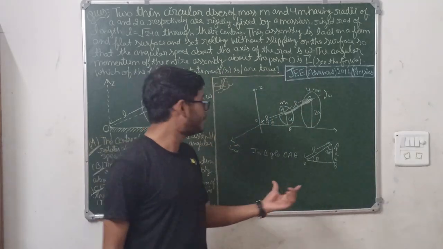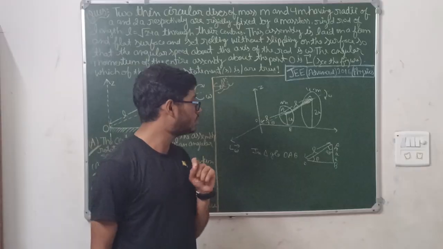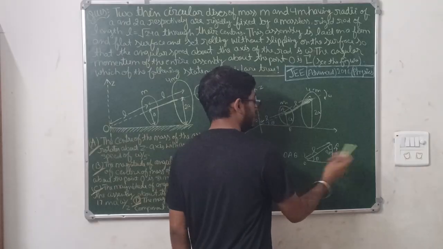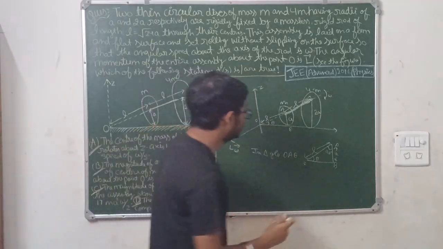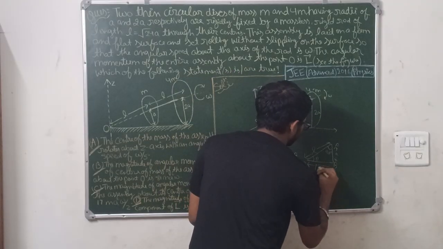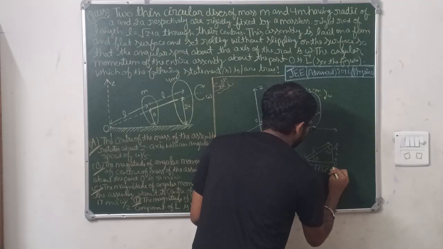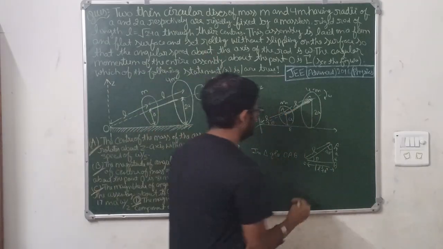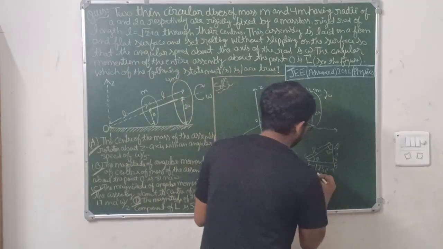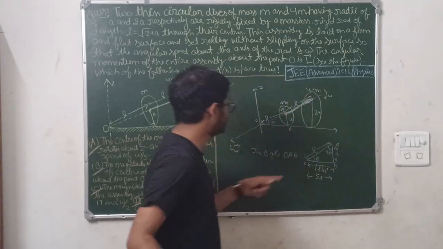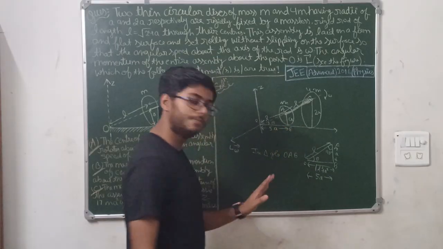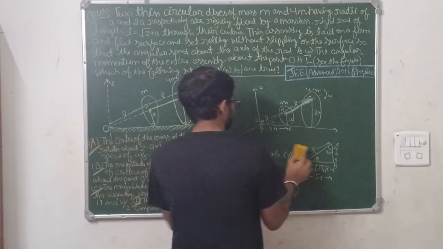So we can find this length OB from the Pythagoras theorem. OB is the hypotenuse, because the side in front of the 90 degree angle is the hypotenuse. How much would this be? It would be under root L square plus a square. What is the value of L here? Root 24a. So this is root of 24a square plus a square, which means 25a square, which means 5 times a. This distance OB is 5 times a. This we have found by the Pythagoras theorem. Okay. Now see.